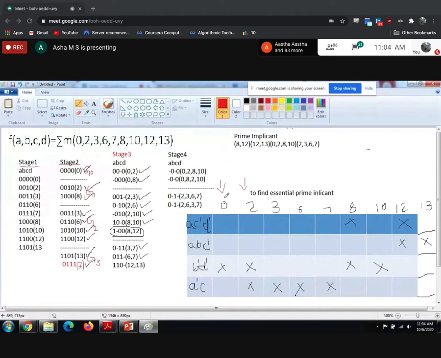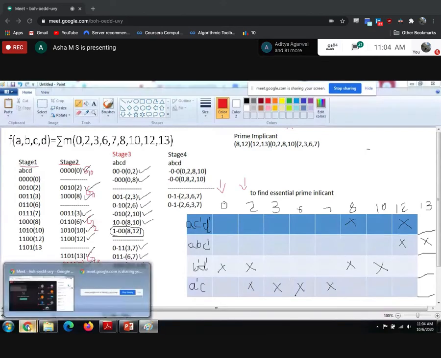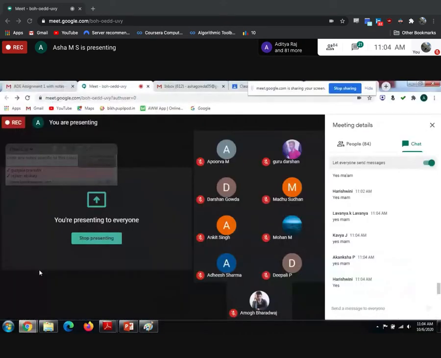These decimal numbers should appear only once. Check column wise which decimal numbers are used only once. How will you come to know? By seeing these cross marks, you will come to know how many times each is used. Correct, right? So can you tell how many times 0 is used?